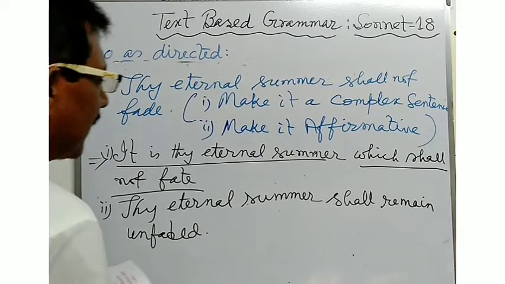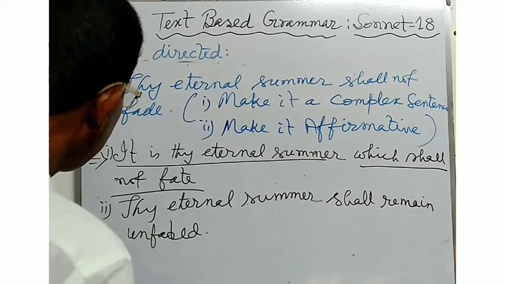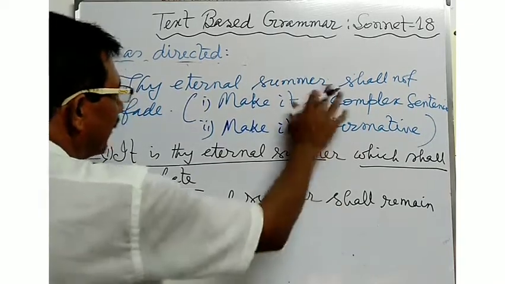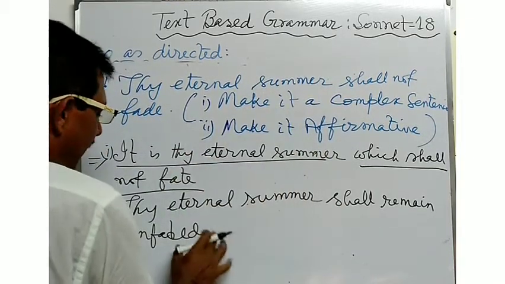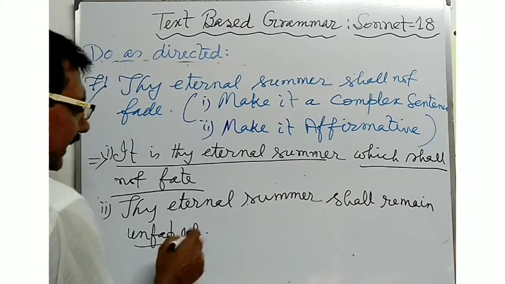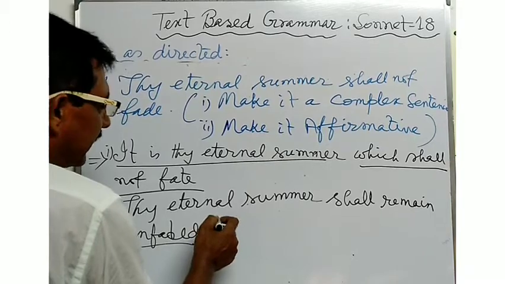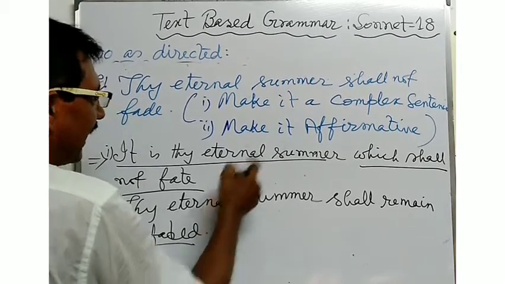Thy eternal summer shall not fade becomes shall remain unfaded. In this way, if you write down the sentence, it will express the affirmative sense.